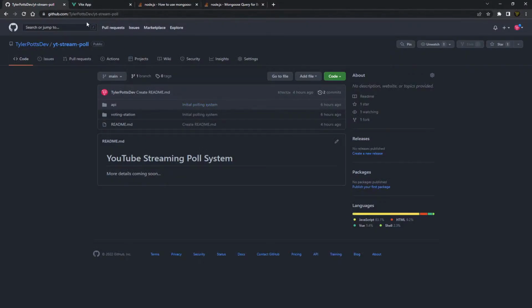If you want to make any contributions to this code base, you can, just by going to the link in the description. You can see here, we can refresh this, and there you go, you can see the new changes here. So you can make pull requests here. If you have any issues, you can just drop me an issue request here, or a pull request here if you want to help out with this project.